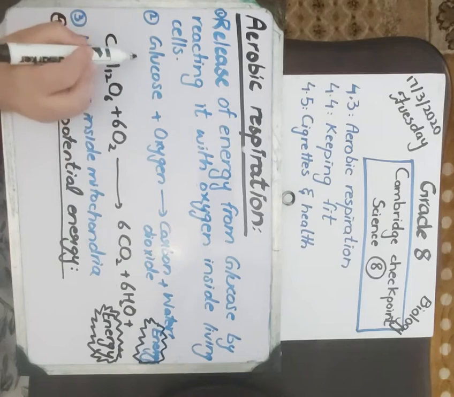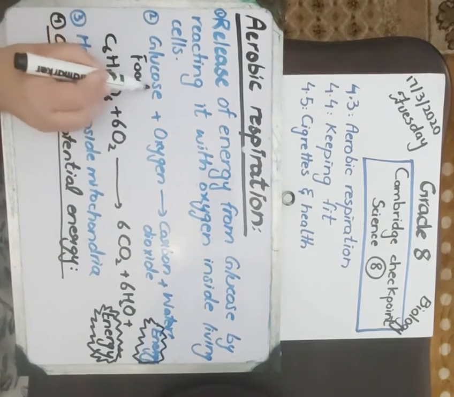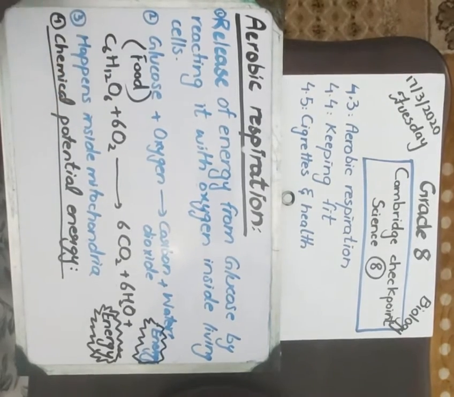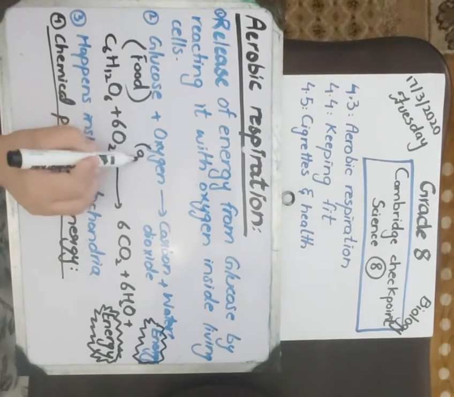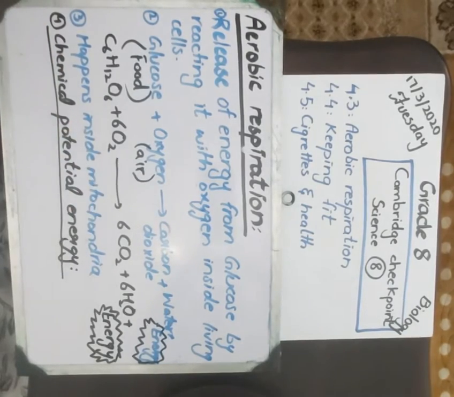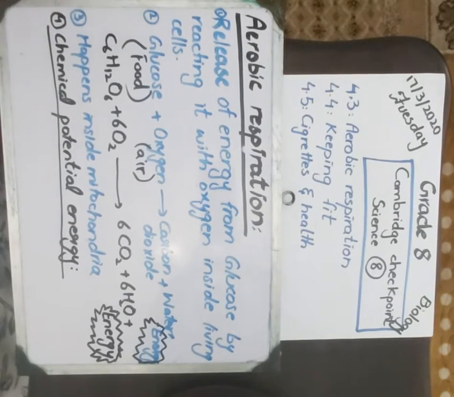This glucose comes from our food. The food that we eat gives us nutrients like glucose. Where does oxygen come from? Oxygen comes from air. When we breathe, we take in oxygen. So this glucose comes from food, and this oxygen comes from air.